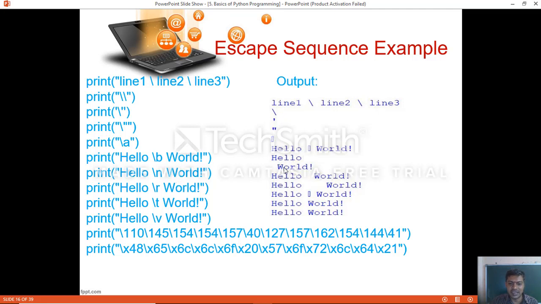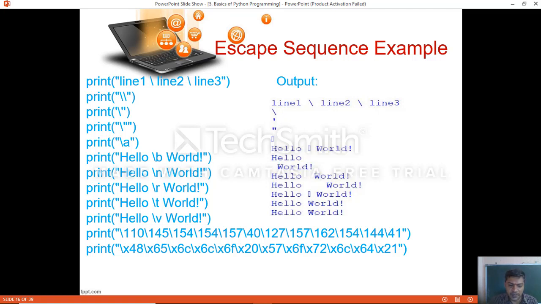Then new line backslash n which cuts hello world into two lines, then backslash r, carriage return, then backslash t, another tab space between hello and world, then vertical tab, backslash v, which you can see again.